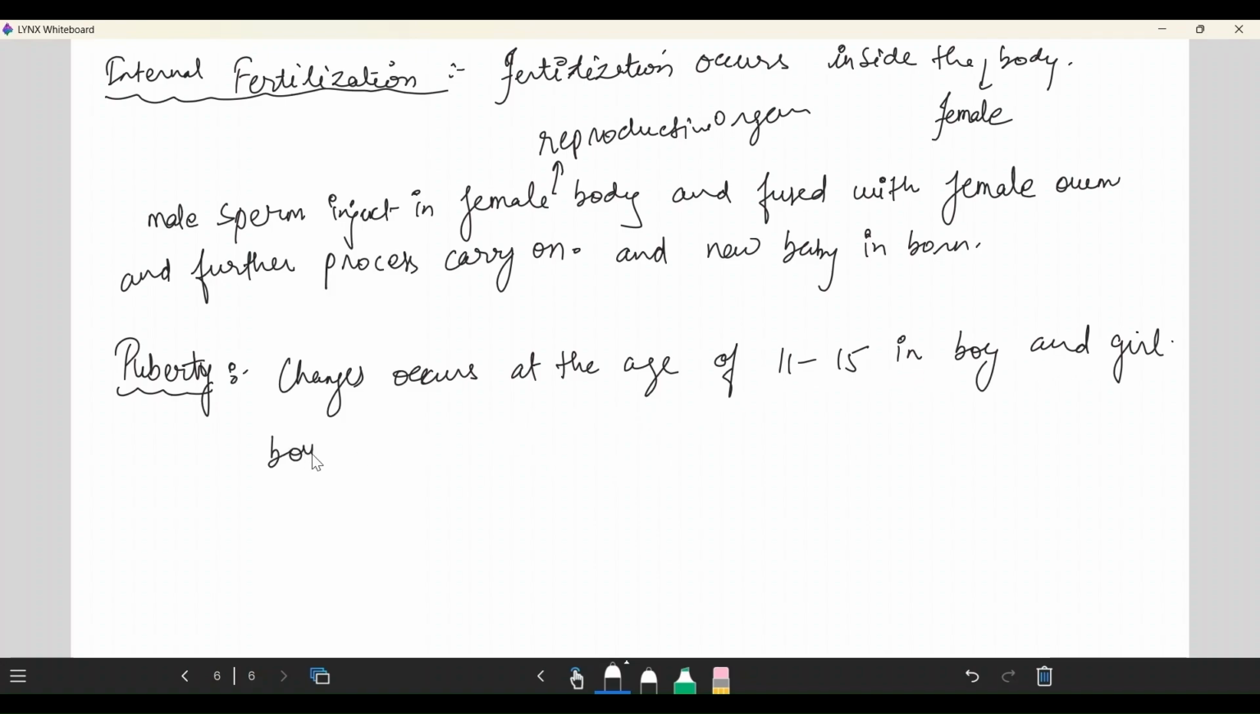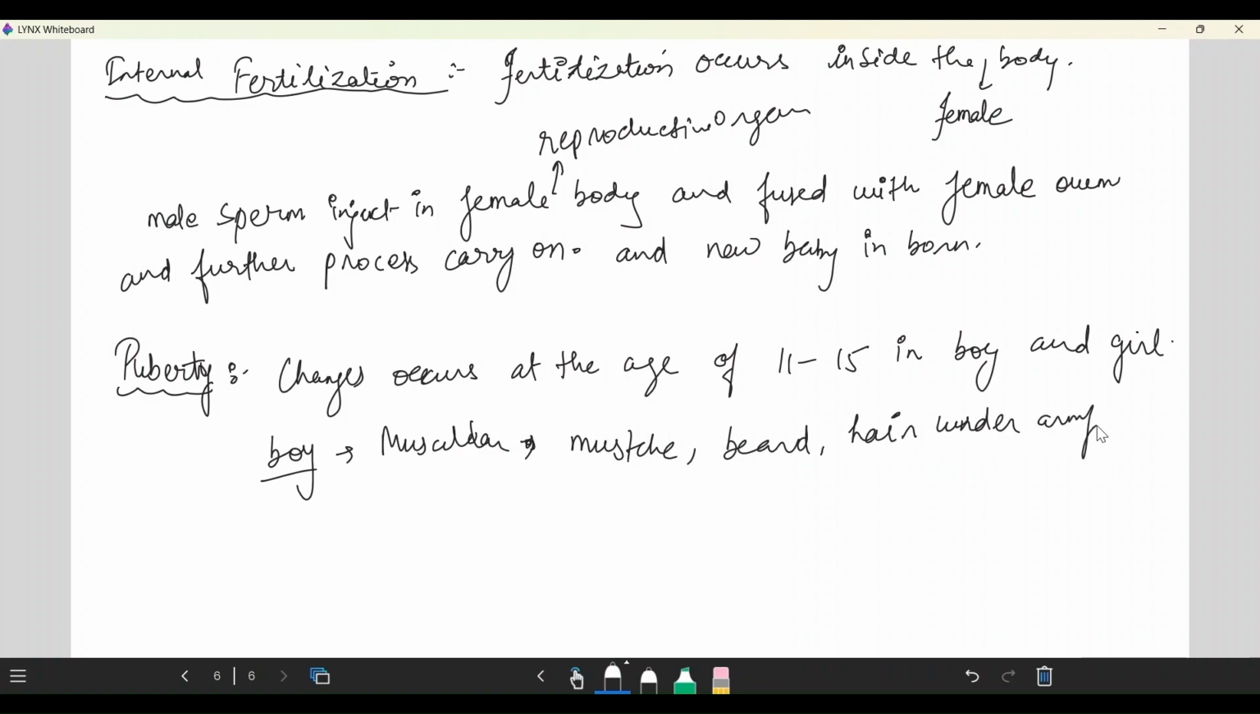Like the boy becomes muscular, gets a mustache, beard, and hair under the armpit. Okay, and a low pitch and louder sound. Okay, louder sound. These changes occur in the boy.